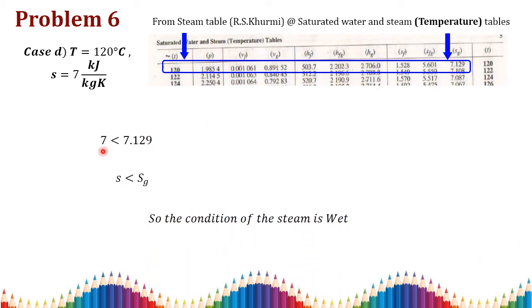So this 7.129 is your saturated specific entropy of vapor. The given specific entropy is lesser than the specific entropy of saturated vapor found from your steam table, that is, S is lesser than Sg. So the condition of the steam is wet here.